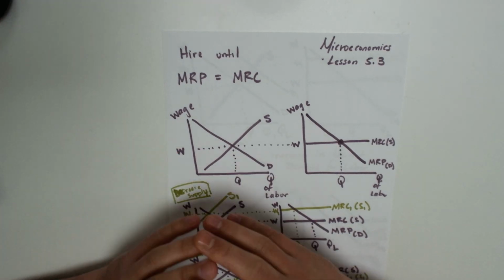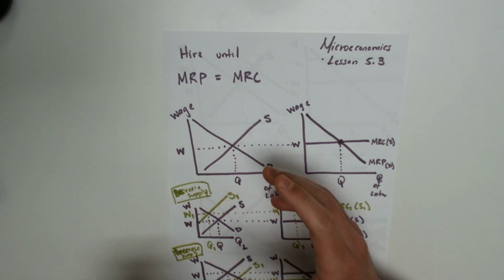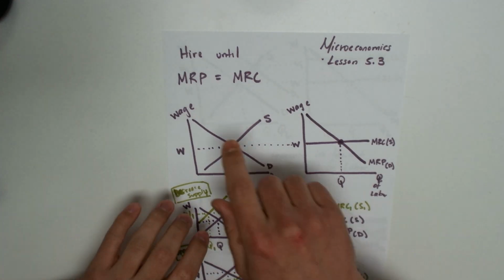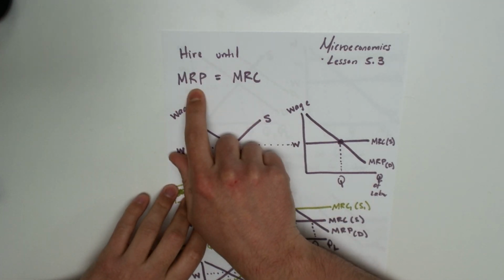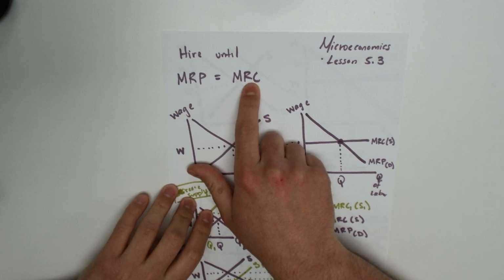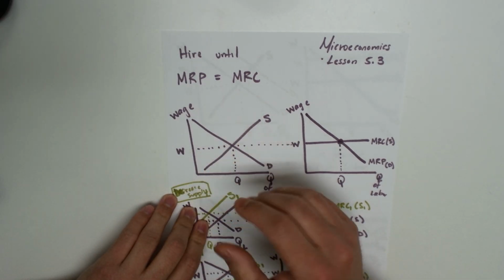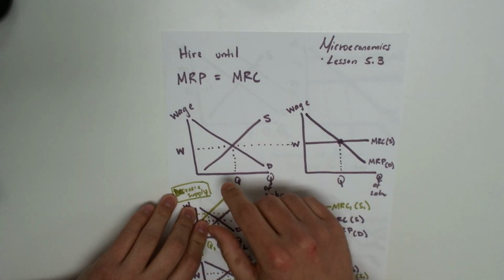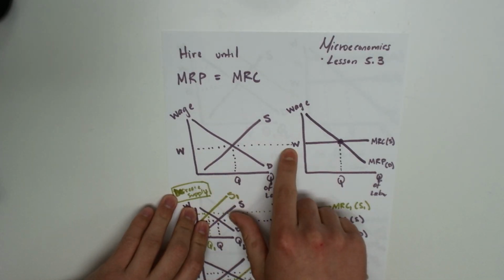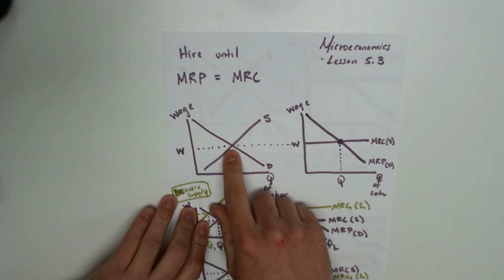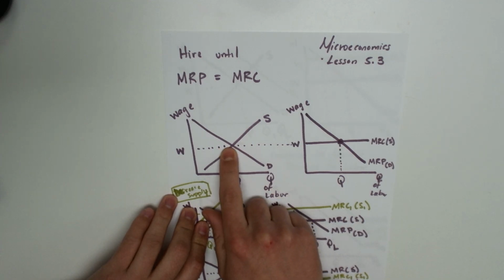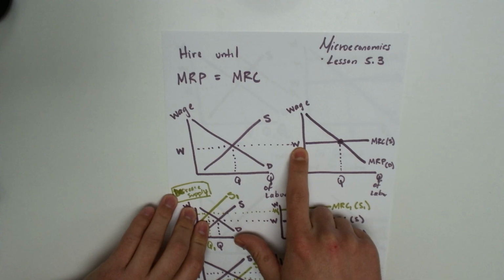Hello, welcome to this lesson on perfectly competitive labor markets. Remember that firms are going to hire until the MRP equals the MRC. Also, remember that in perfectly competitive labor markets, workers are wage takers. So they take the wage determined by the free markets, in this case being this wage right there.